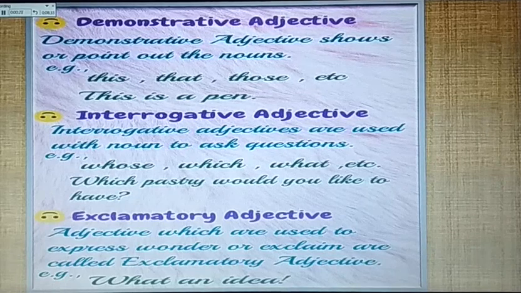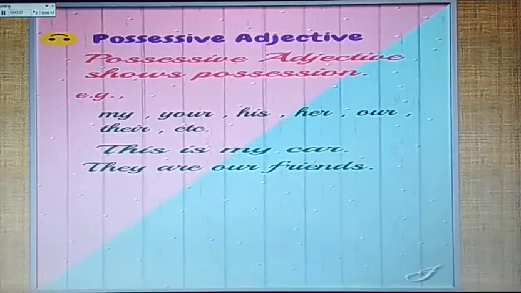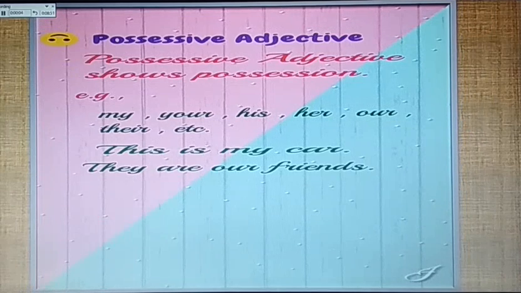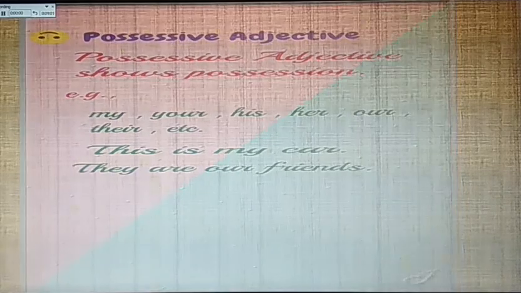Sixth, exclamatory adjective. Adjectives which are used to express wonder or exclamation are called exclamatory adjectives. For example, what an idea! Possessive adjective. Possessive adjectives show possession. For example, my, your, his, her, etc. For example, this is my car. They are our friends. Okay?